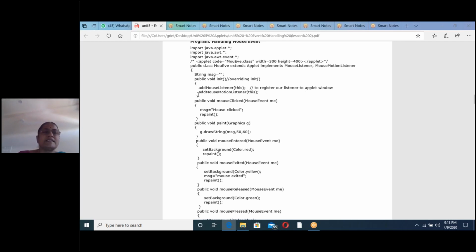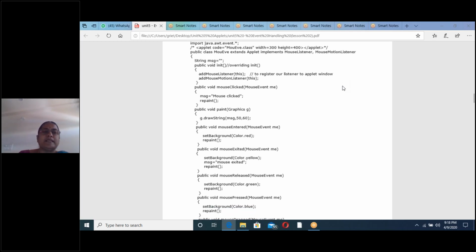Now what I have written, this is second step. Our listeners are to be registered to applet window. How to register our listeners to applet window is, see this one, add mouse listener of this. Next, add mouse motion listener of this. These two steps are for registering our listeners to applet window because applet window is our source. So init method, overriding init method is completed.